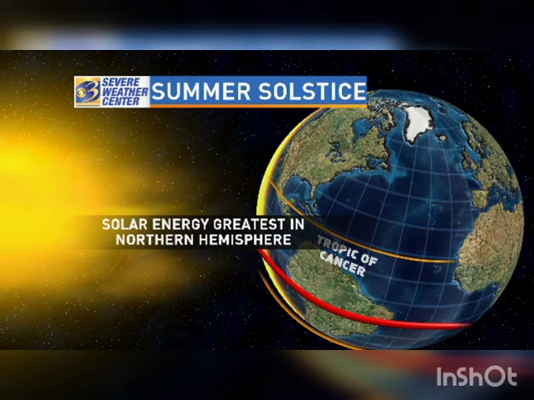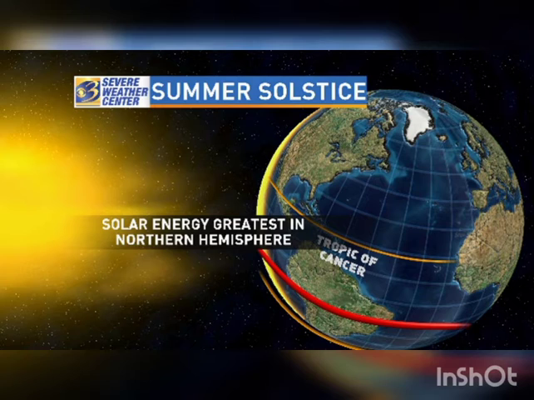Now we are going to talk about 21st June, which is also known by the name of summer solstice. Students, summer solstice occurs when the tilt of the Earth's hemisphere is most inclined towards the sun. The northern hemisphere is inclined towards the sun for 6 months between 21st March and 23rd September.